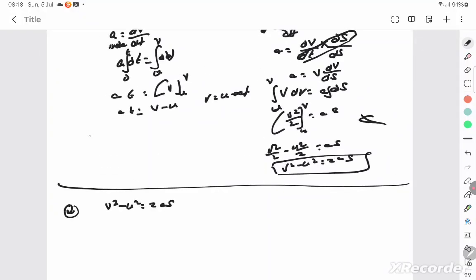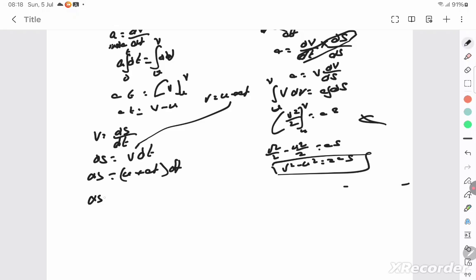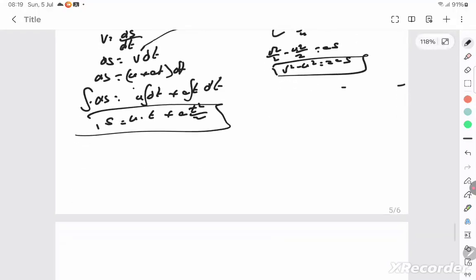The other equation of motion: you write v is equal to ds by dt, and then cross multiply. ds is equal to v into dt, where in the place of v you substitute u plus at, into dt. Now take this in. You get ds is equal to u into dt plus a into t into dt. On integrating both sides, u is a constant, so integration of 1 dt is t, plus a into t square by 2. Thus, integration of 1 ds is s. You get all the three equations of motion.